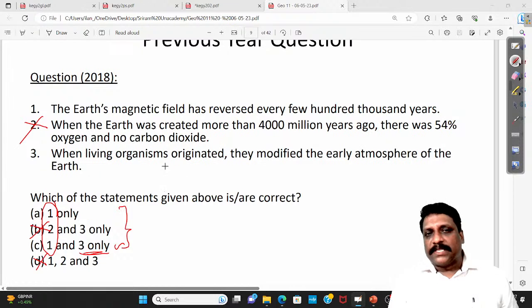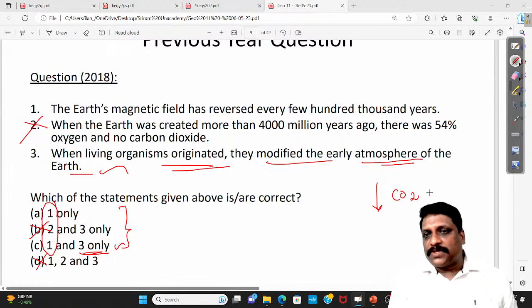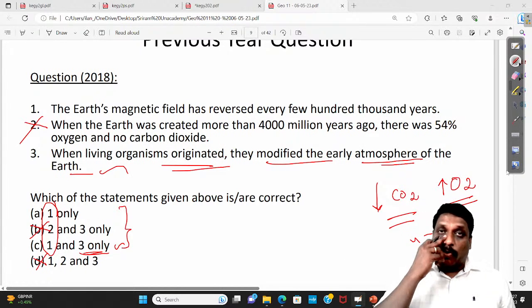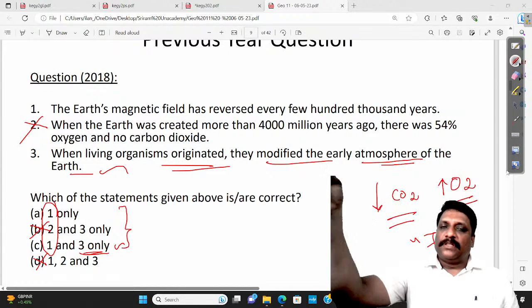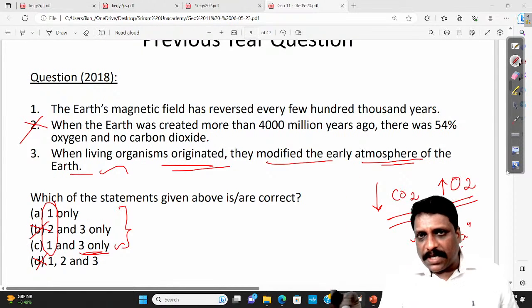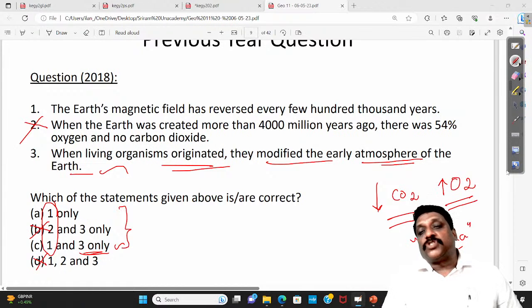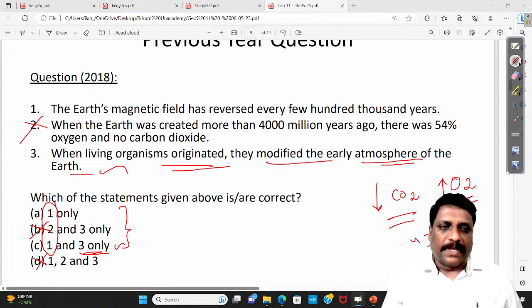When living organisms originated, they modified the early atmosphere of the earth. Obviously, yes. What has reduced the level of carbon dioxide and on the other side increased the share of oxygen, if you ask me, it is the flora. Flora played a very important role, more than fauna. Photosynthesis is the process which started capturing this atmospheric carbon dioxide and storing it in a non-atmospheric form. Technically we call this carbon sequestration.